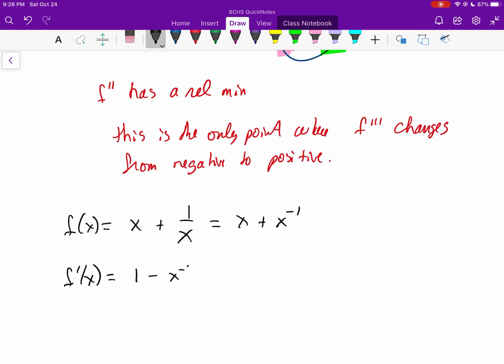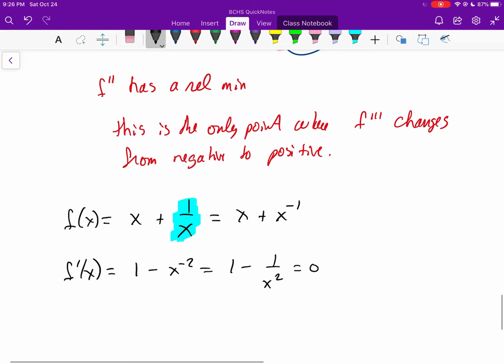And so we're going to get this minus x to the -2 power, which is 1 minus 1 over x squared. This is undefined at 0, but that's not a critical point because the original function wasn't defined at 0. At x equals 0, we have a vertical asymptote using our limit information. At that particular undefined value, we have unbounded behavior, and there's a vertical asymptote there.